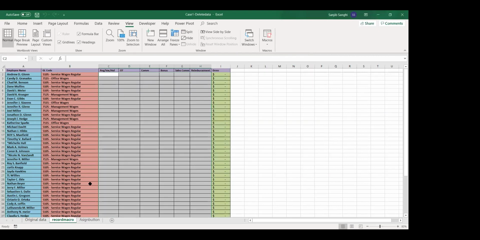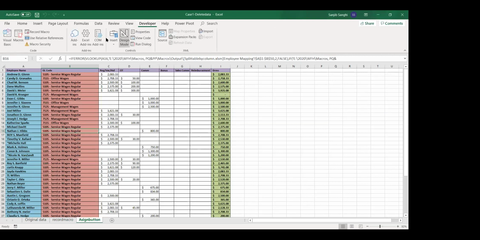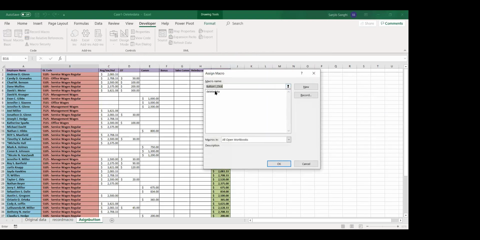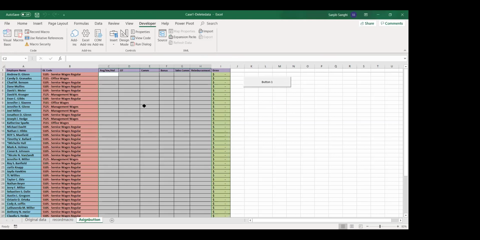This macro is perfect. I can assign a button to this by going to the developer tab. There's an option called insert, and under insert there's a button. You select this button, click on that, and assign the macro which you have created, so that when you click that button, Excel knows which macro that button is running. You hit OK, and then you can name this button the way you want. Now, if you click this button, your data is deleted.